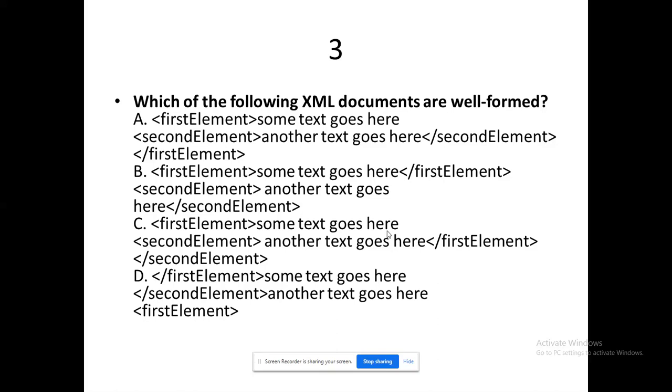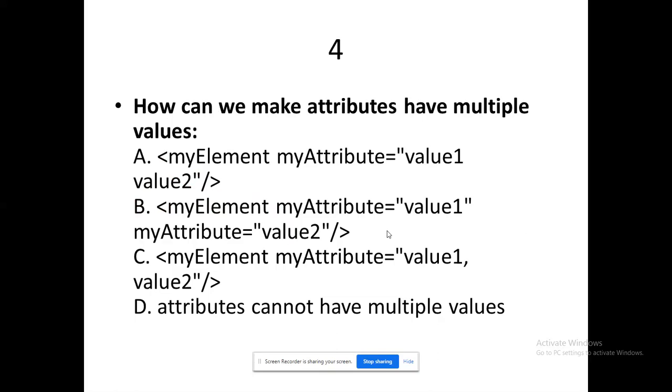That is not permissible under well-formedness. In option C, the second element and first element are intersected. In option D, the tag was not opened properly for the second element. So A, C, D are invalid, and option B will be validated correctly. So that's the answer. It's option B.